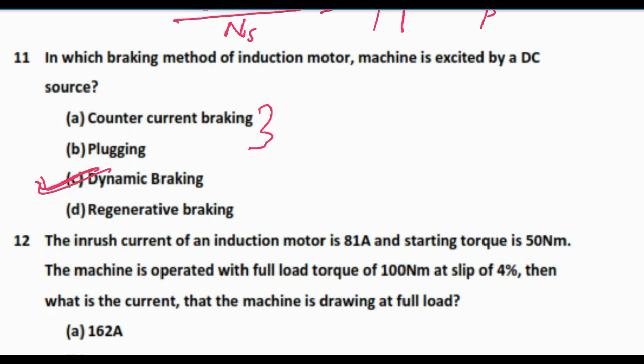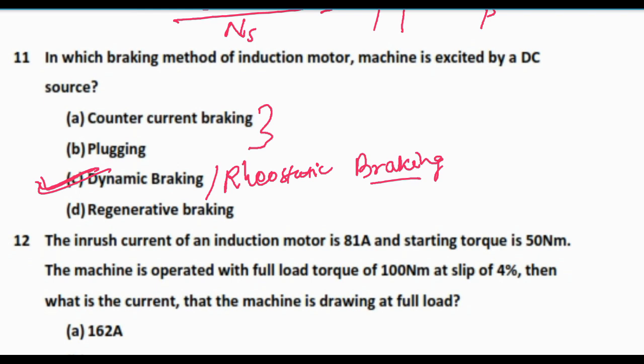In case of dynamic braking, this is also called rheostatic braking, DC field is applied, so that this will be a stationary field and the rotor will not get the torque to rotate anymore, so this will slow down and this will be braked.